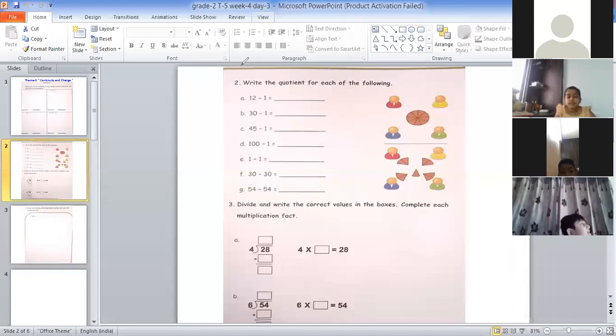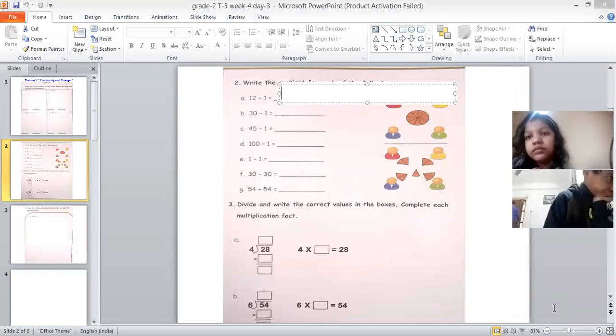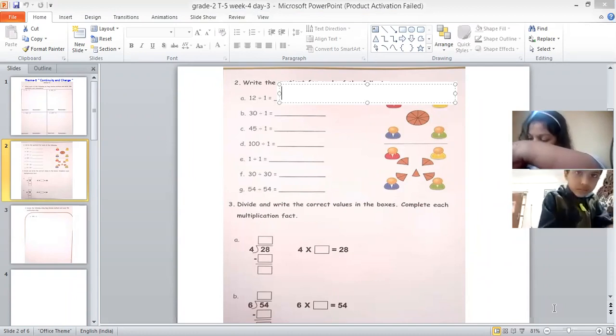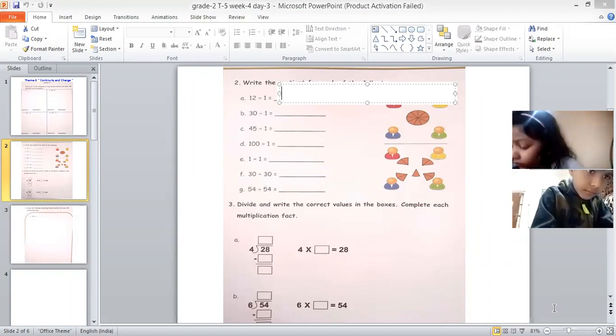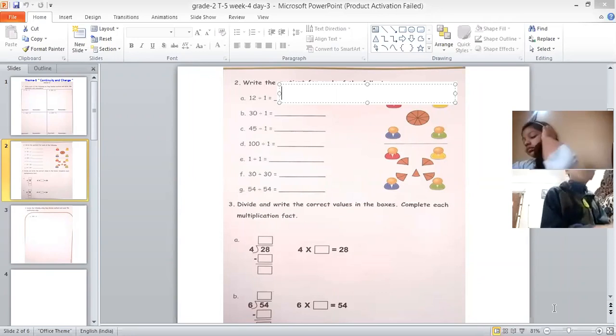Now let us start question number 2, bit A on page number 13 of the Math Course book. Supratik, please unmute yourself and read question number 2, bit A. Ma'am, please read the first bit. 12 divided by 1.